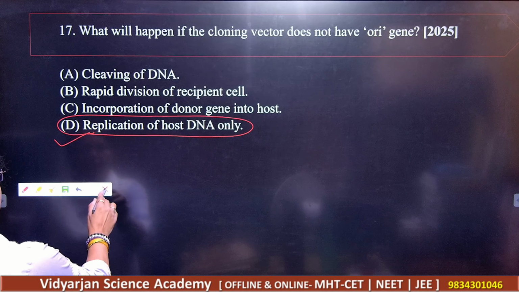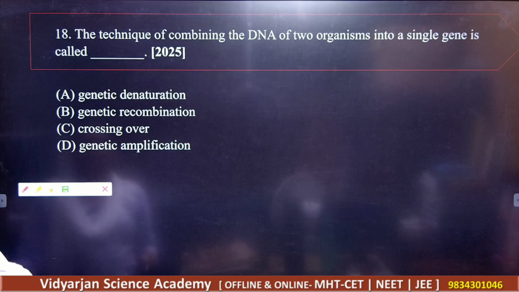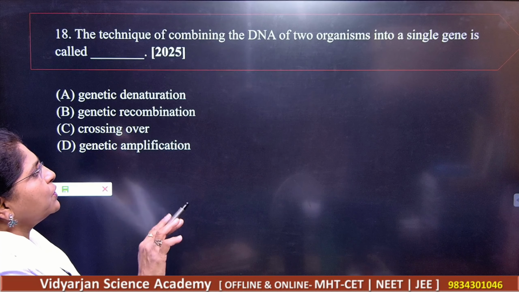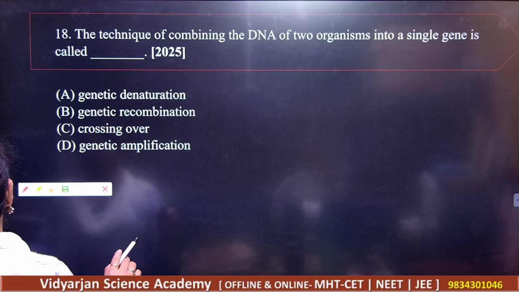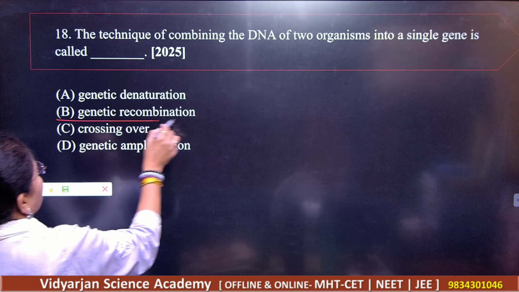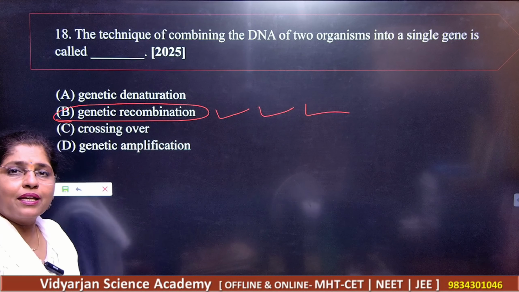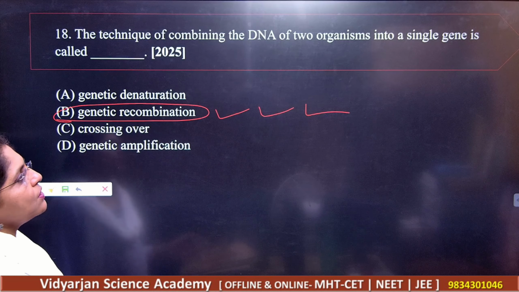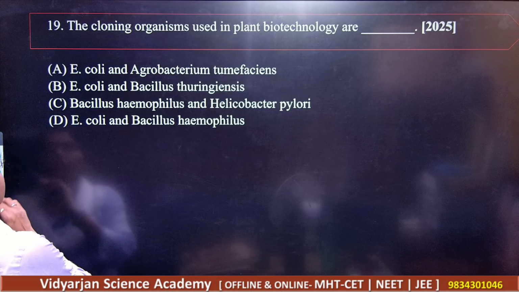Okay. Next. Question number 18. The technique of combining the DNA of two organisms into a single gene is called, so we will obviously call it genetic recombination. Very, very simple. When you are having the crossing over of two genes, in that also you can get genetic recombination.